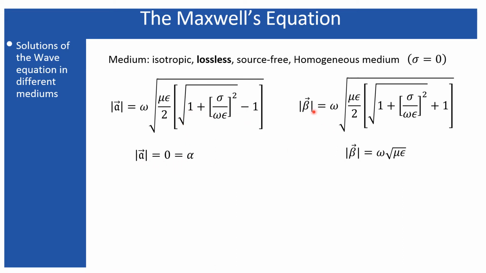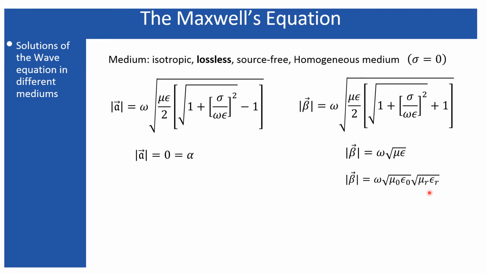But the phase constant will not be 0. So the phase constant can be decomposed, or can be written in such a form that mu is equal to mu naught mu r, and epsilon is equal to epsilon naught epsilon r. So we can write it this way, where mu naught and epsilon naught represent the permeability and the permittivity of free space respectively, and mu r and epsilon r represent the permeability and the permittivity of the medium.